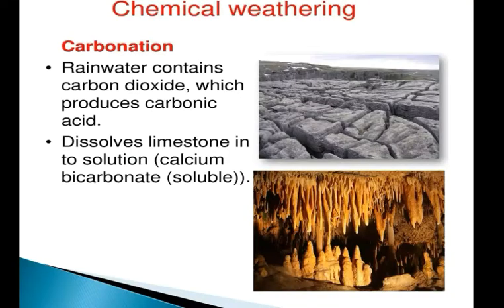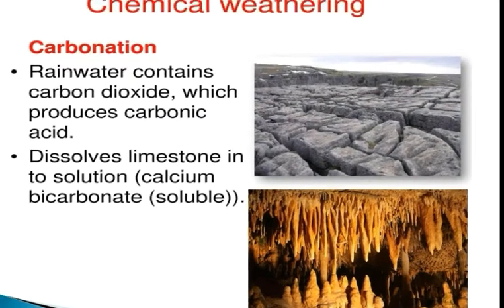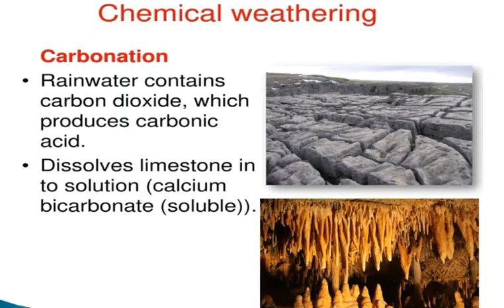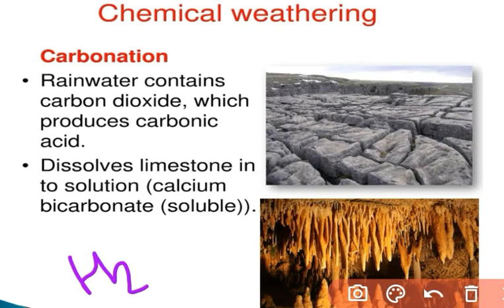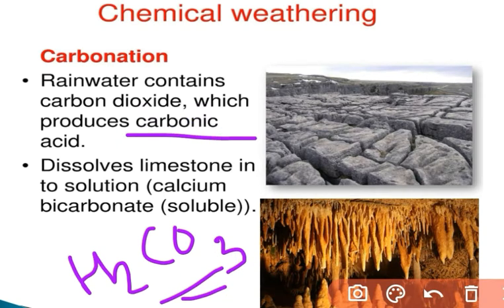So at first, different types of chemical weathering. We have carbonation. Rainwater contains carbon dioxide, which produces carbonic acid. So the rainwater, or H2O, is there, and with the carbon dioxide that is present in the atmosphere, the CO2, that CO2 will react with the H2O and that will make H2CO3, or you can say the carbonic acid. Okay, the formula is H2CO3, that is the carbonic acid that dissolves the limestone in solution